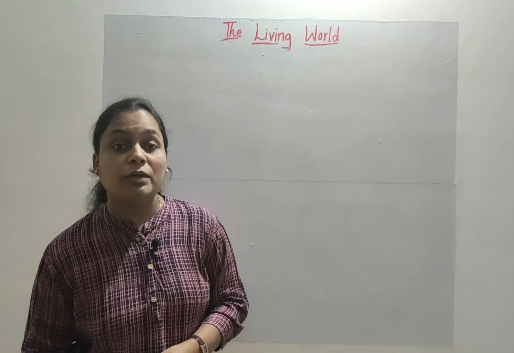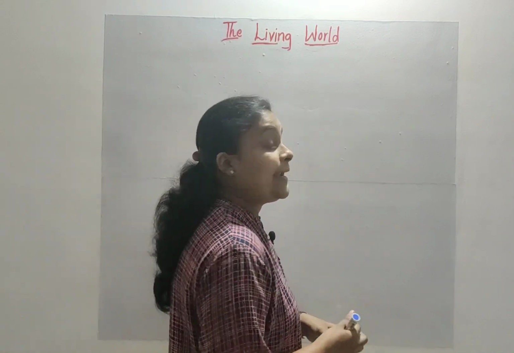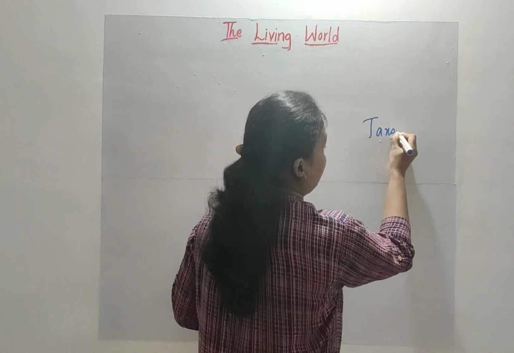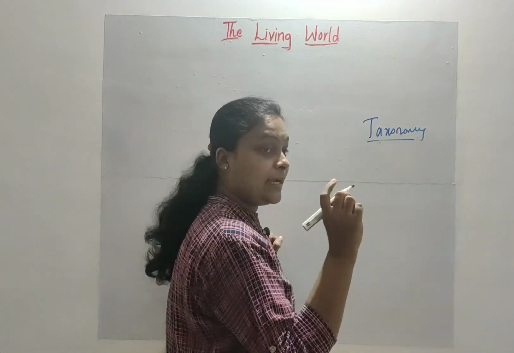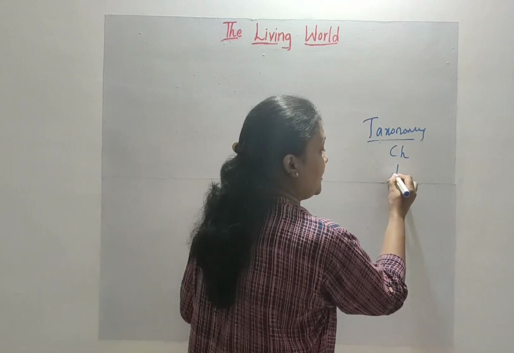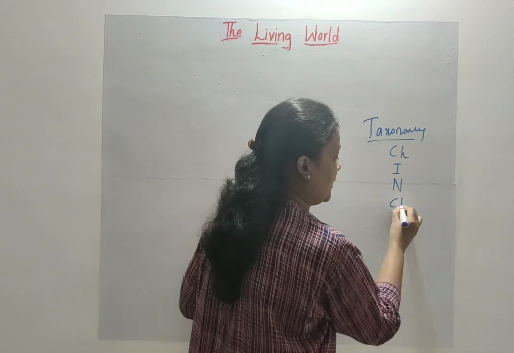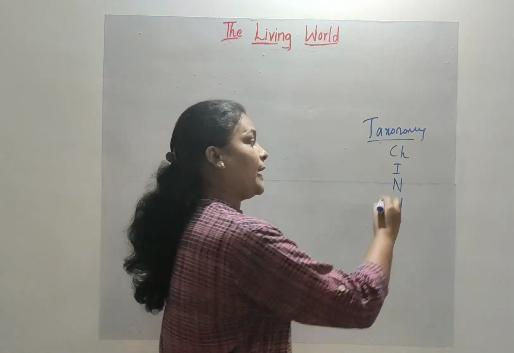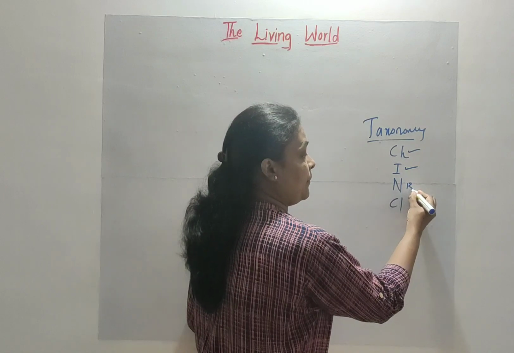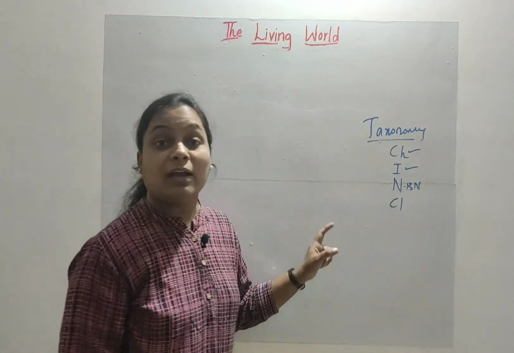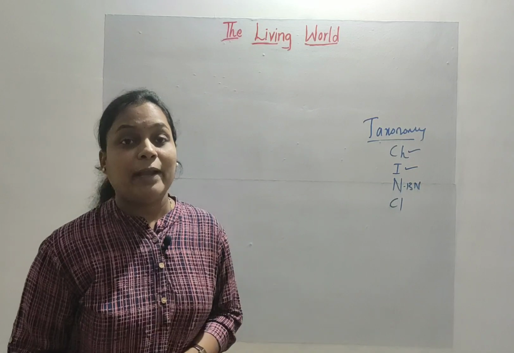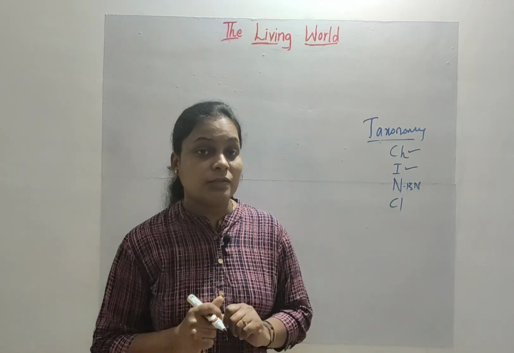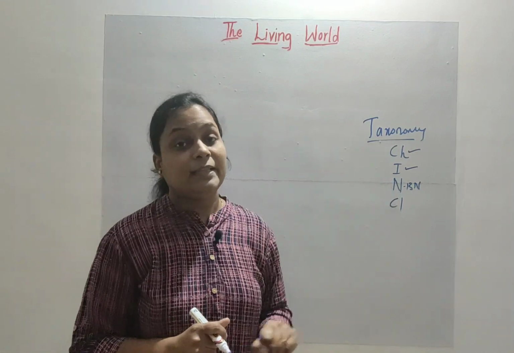In the previous video we were studying about the word taxonomy. I hope you remember the word taxonomy. Taxonomy mainly deals with 4 words: characterization, identification, nomenclature and classification. In one of our previous videos, we have studied characterization, identification, binomial nomenclature, and we have a separate video on the rules of binomial nomenclature, which is very important. And please check the description box for the video link related to these topics.